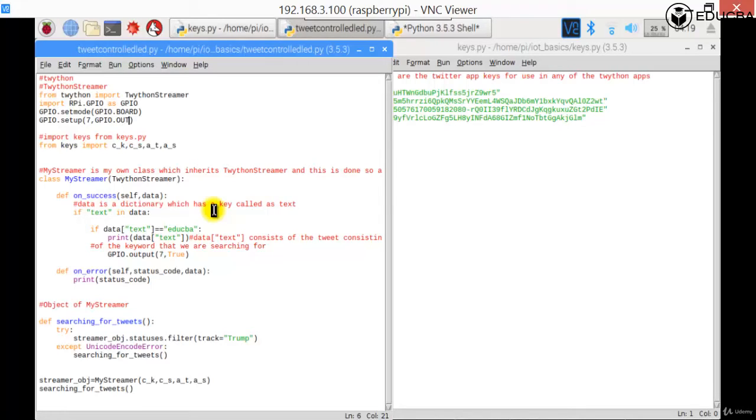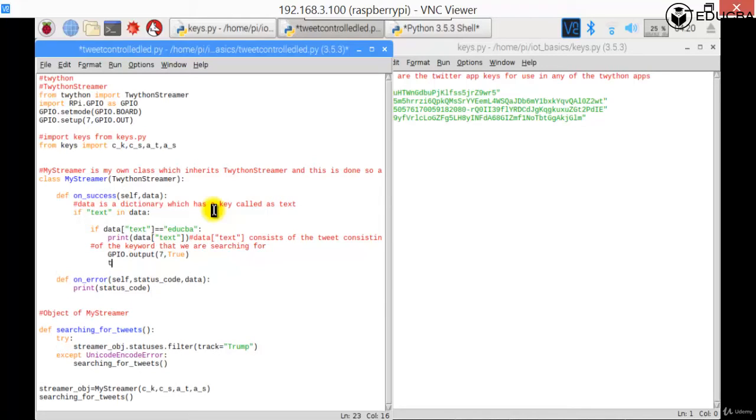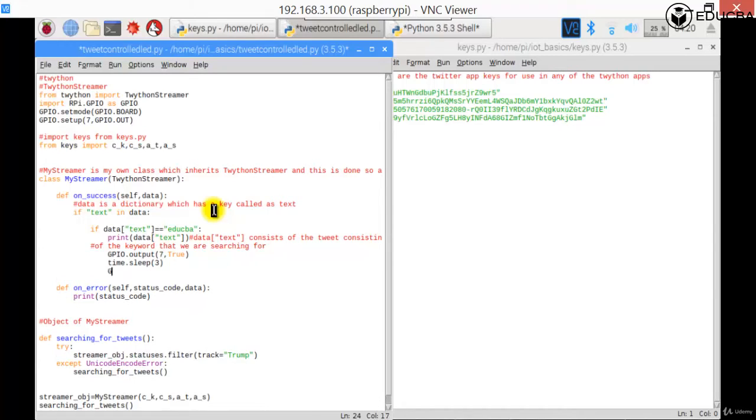So I save that up, and I'm going to say print GPIO.output 7, true, right? So we can have that done, and we can print it out. So 7, true, and then you can have a time.sleep if you want of 3 seconds, which means for 3 seconds it is going to be on, and then you make it off.